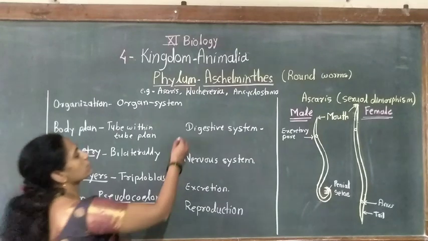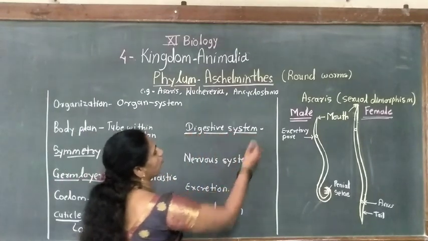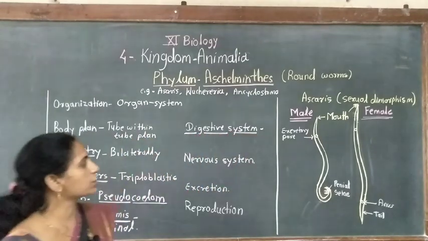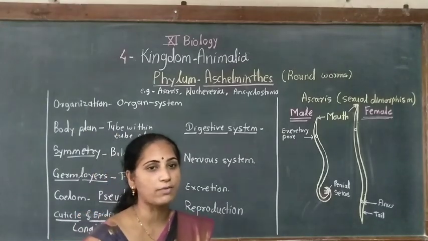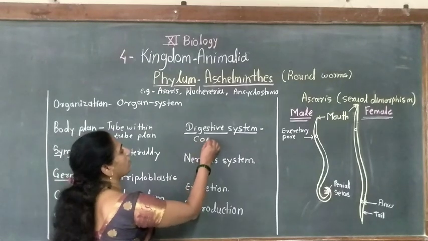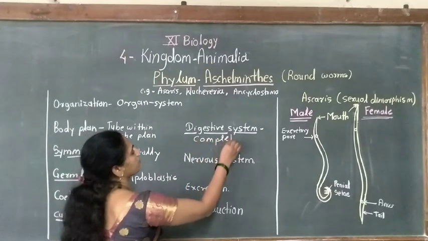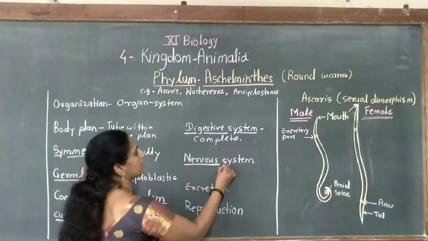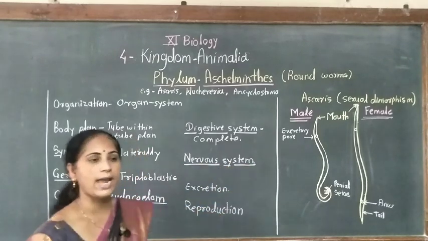Here the digestive system is complete, meaning presence of mouth as well as anus. In addition, there is a muscular pharynx. Then the nervous system shows a nerve ring and nerves.